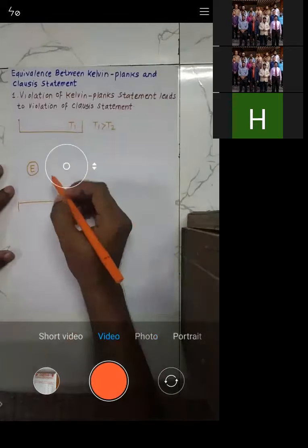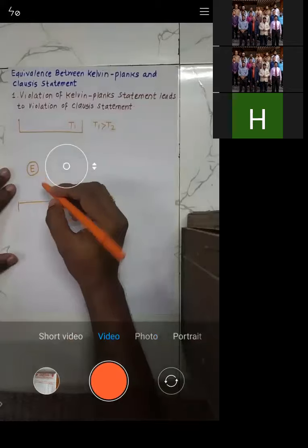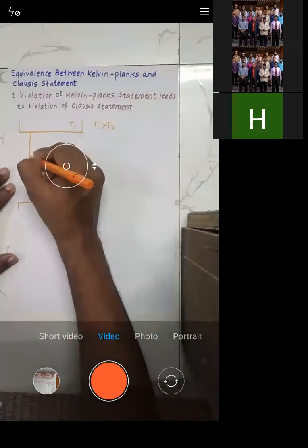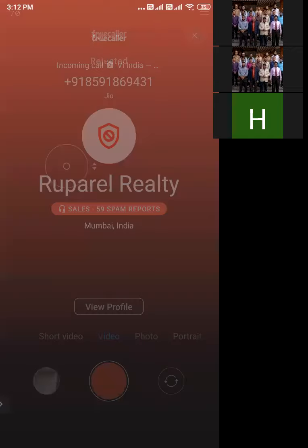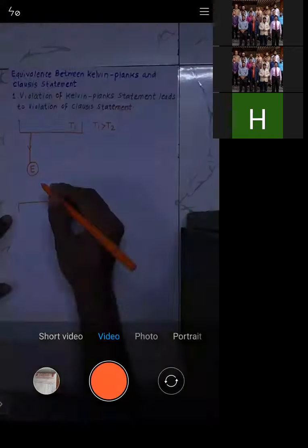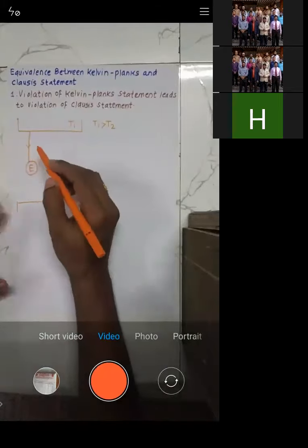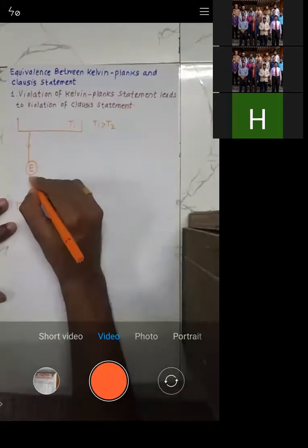So in such a case, heat will start flowing from high temperature to lower temperature.